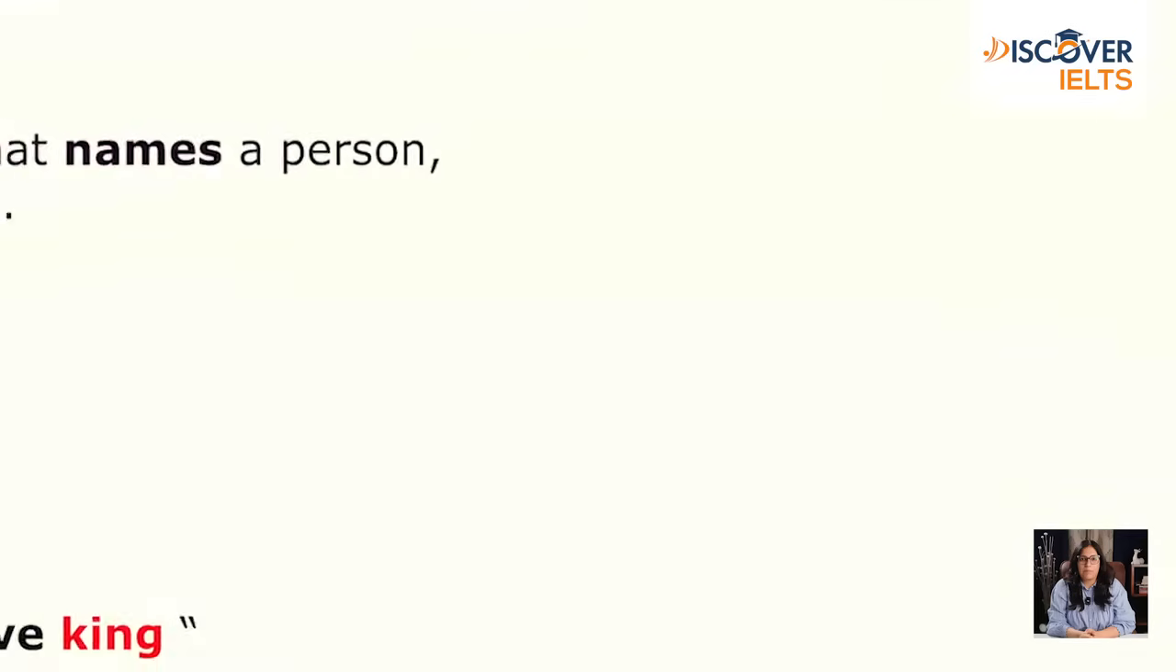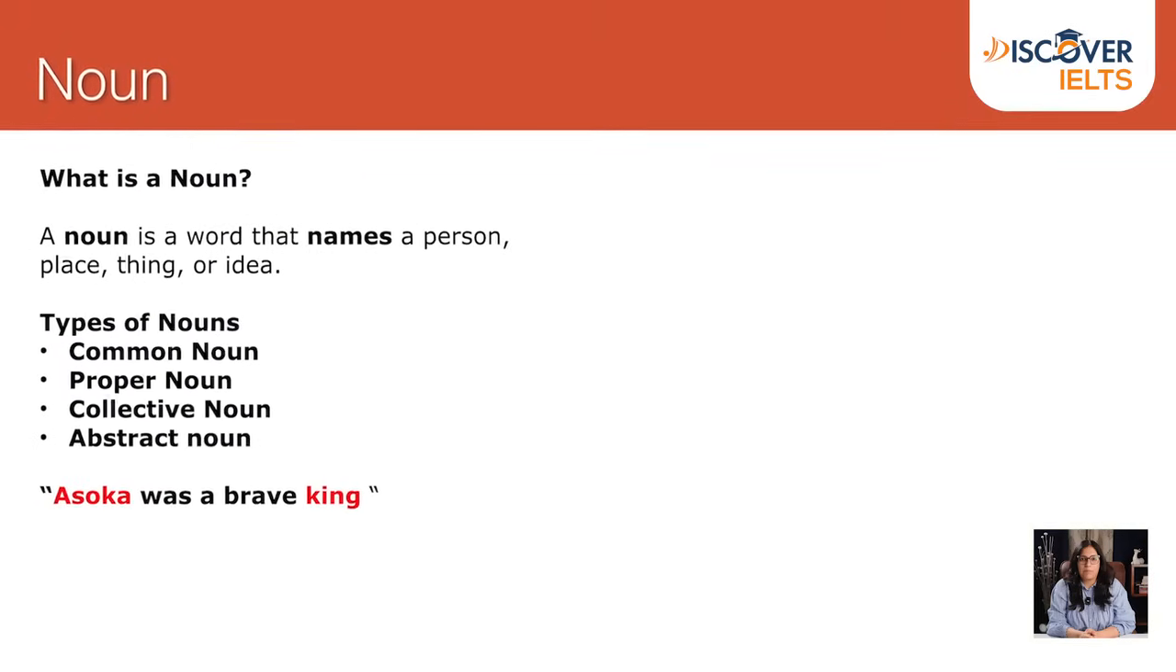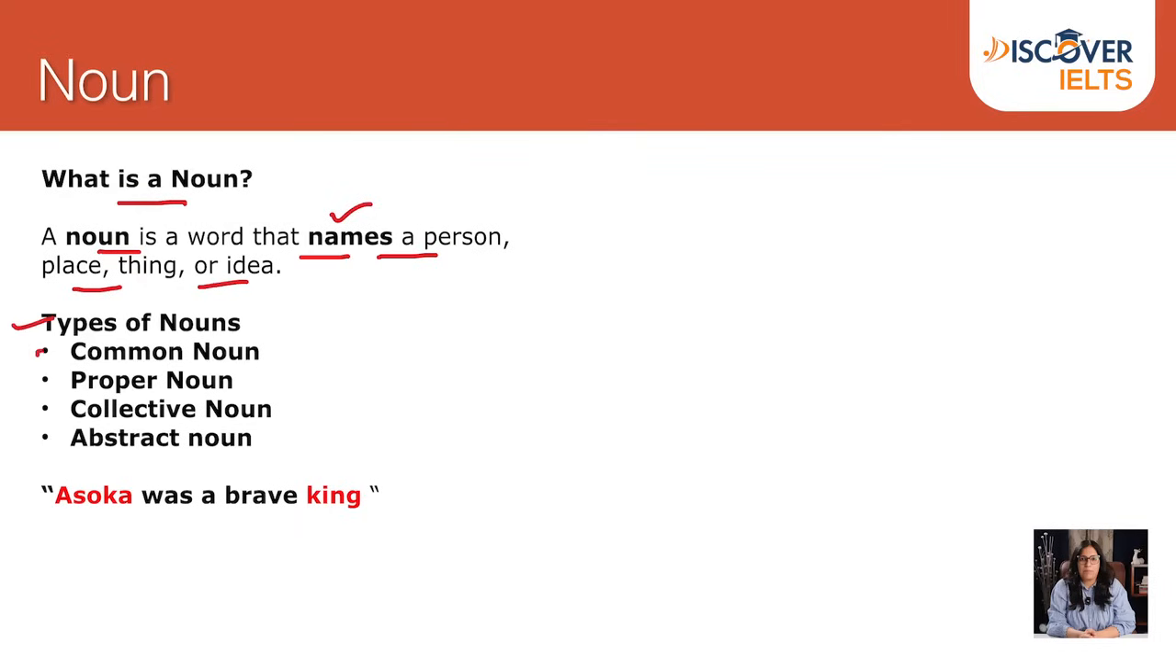So let's start with the first part, that is a noun. What is a noun? A noun is a word that names a person, place, thing, or idea. Yes, it's a word that names a person, place, thing, or an idea. Types of noun: common, proper, collective, and abstract. Let's talk about what is a common noun.